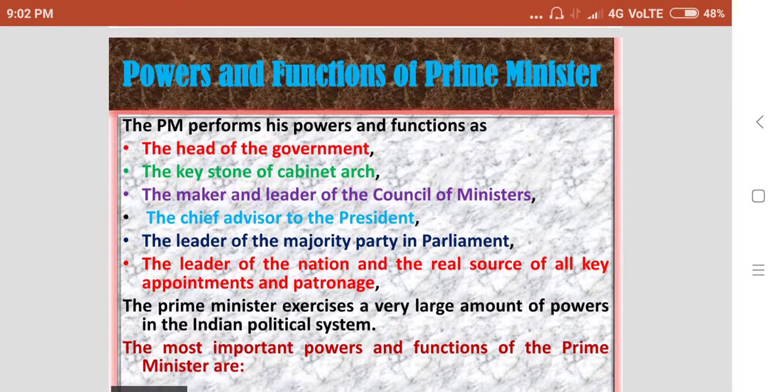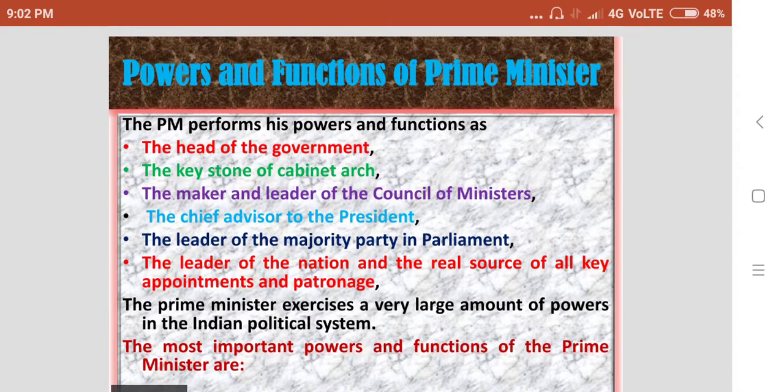Next, let us move to the powers and functions of the Prime Minister. The Prime Minister performs his powers and functions as the head of the government, the keystone of the cabinet arch, the maker and leader of the Council of Ministers, the chief advisor to the President, the leader of the majority party in the Parliament, the leader of the nation and the real source of all key appointments and patronage.